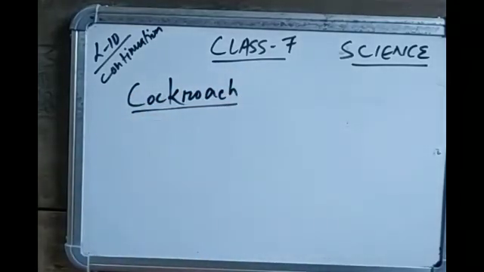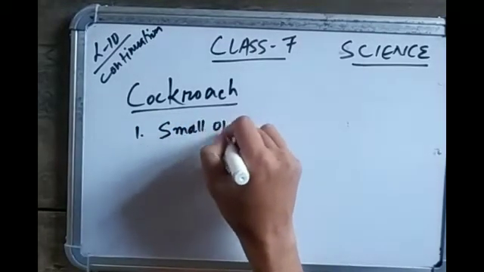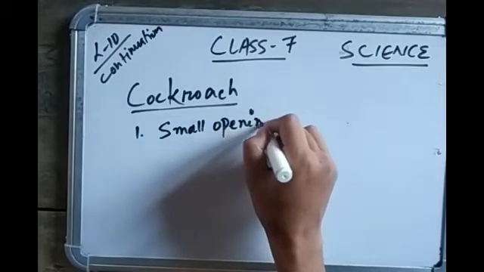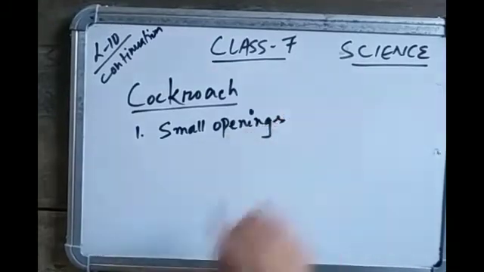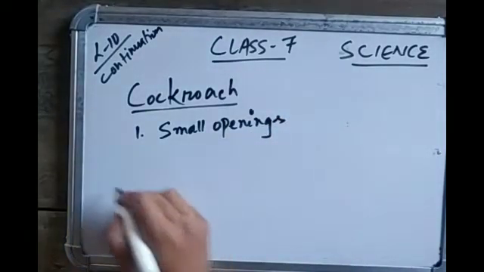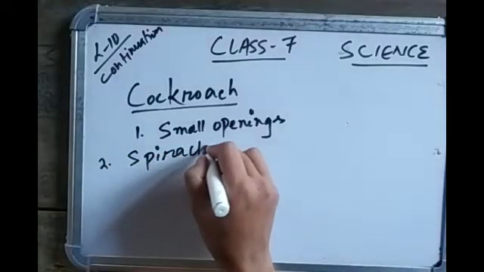Cockroach. So cockroach has small openings on the sides of its body. Other insects also have similar openings. These openings are called spiracles.